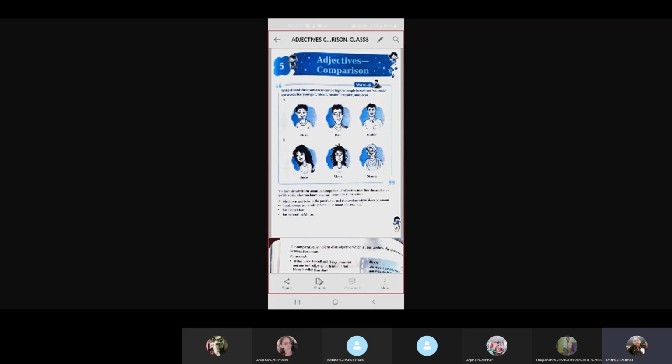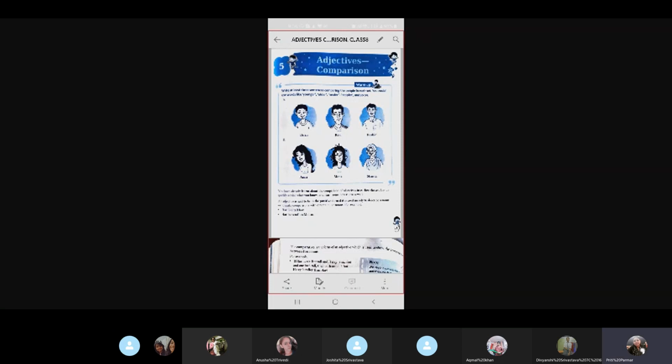Now, I first frame the sentence, she is a sweet girl. Here, sweet indicates a simple sentence, a positive sentence. So the first degree is positive, sweet. Then in the second we make a comparison. So that is, she is sweeter than Radha. Here I made a comparison, so it's the comparative degree, where sweet turned into sweeter.